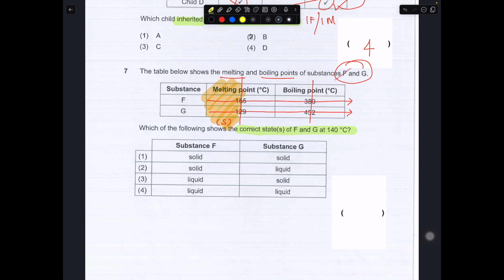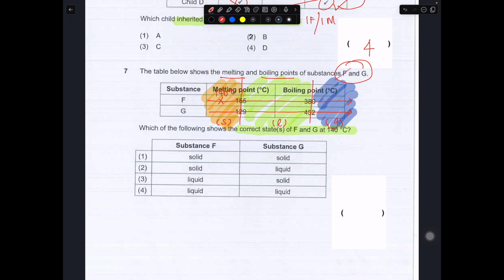Anything that falls in this region will be a liquid. Anything that falls in the last region will be a gas. So over here we just have to plug in the numbers, see where 140 degrees Celsius lies. For the first one, 140 degrees Celsius lies here.